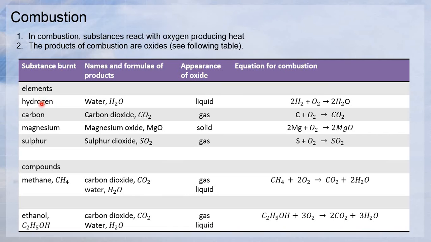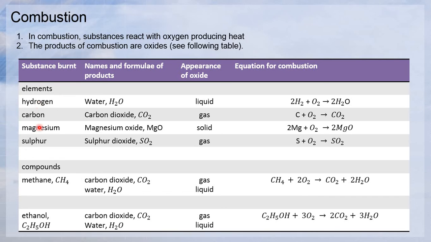The substances we have are hydrogen, carbon, magnesium, and compounds. Then you have the names and the formula of the product, the appearance, and then the equation for combustion. Let's see one by one here.